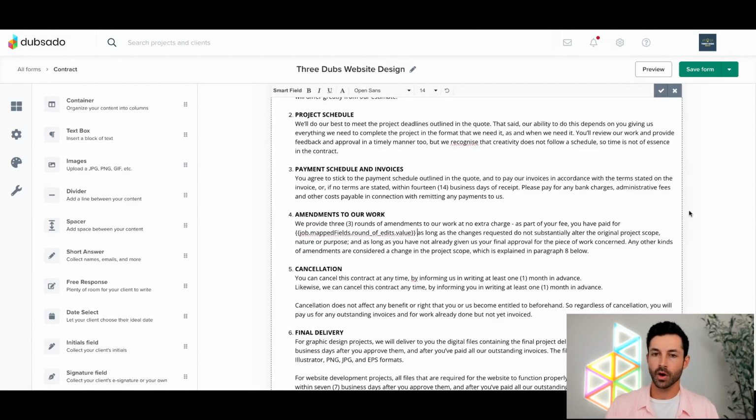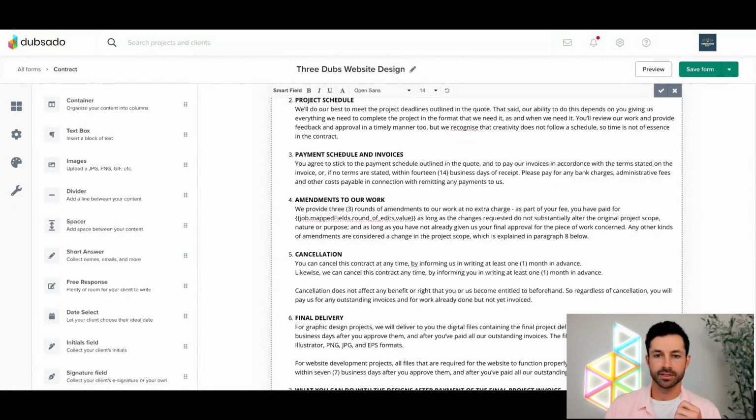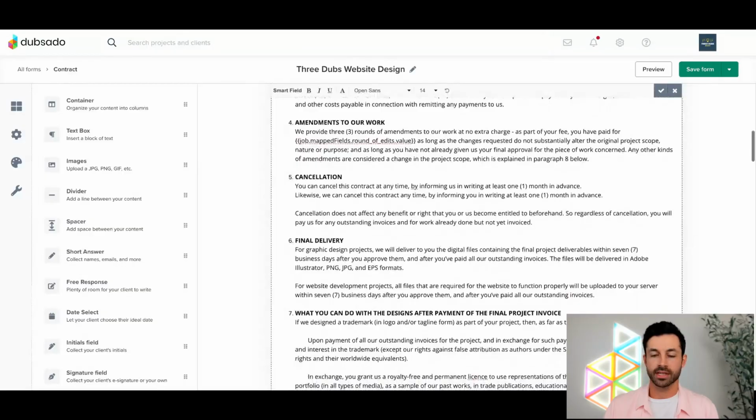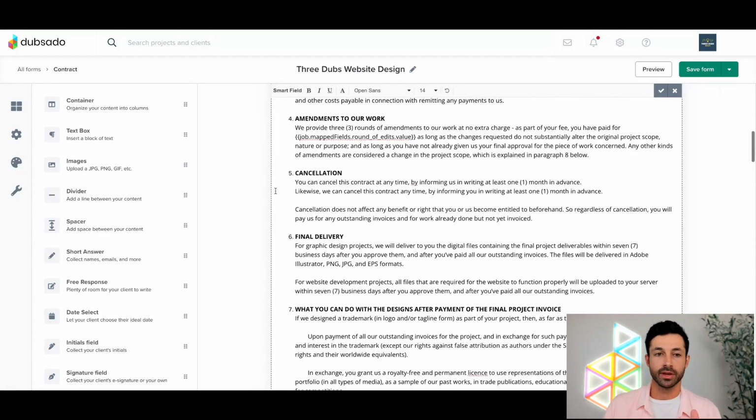Okay. Let's take a look at the rest of this contract before we move on to packages and applying stuff in a project. Something that commonly happens when I'm working with users on screen share calls is they have their contract maybe in a Google Doc or even a PDF, some other format, a Word doc. And they're like, cool, I just want to take that, throw it into Dubsado. That's totally fine. You can just copy and paste it, add it into a text box field here on the left-hand side, paste it all in there.